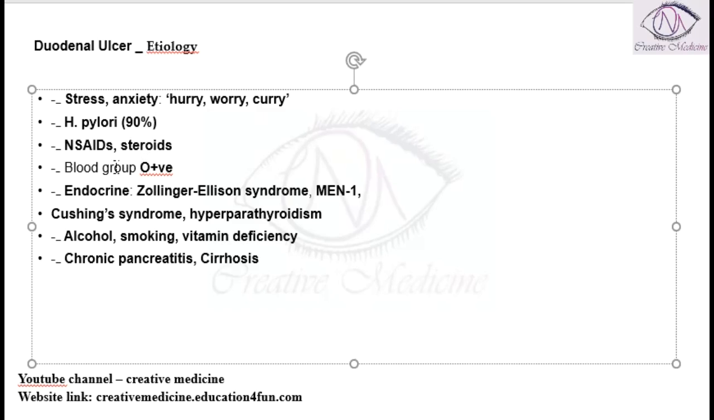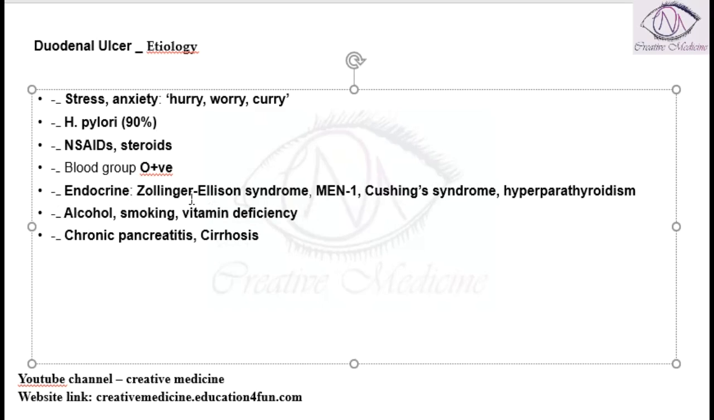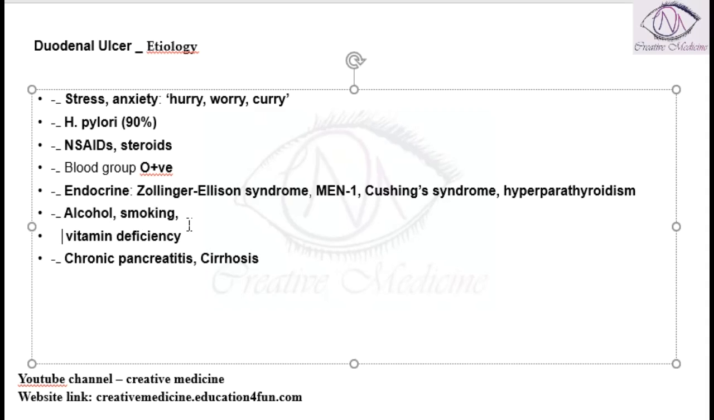duodenal ulcer. Blood groups like O positive individuals have increased risk of duodenal ulcers. Endocrine causes include Zollinger-Ellison syndrome or multiple endocrine neoplasia type 1, Cushing syndrome, hyperparathyroidism, or if the patient takes alcohol, or smokes, or has vitamin deficiencies, or has chronic pancreatitis and cirrhosis. All these are risk factors for duodenal ulcer.